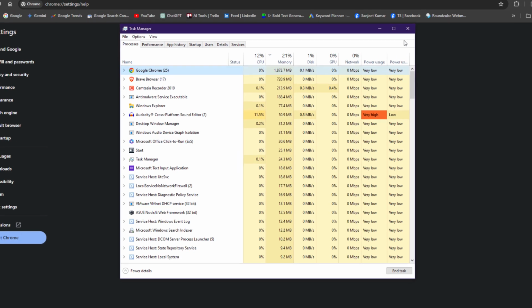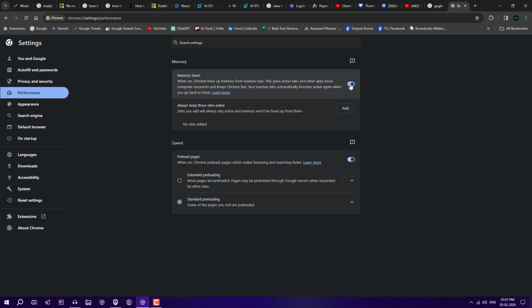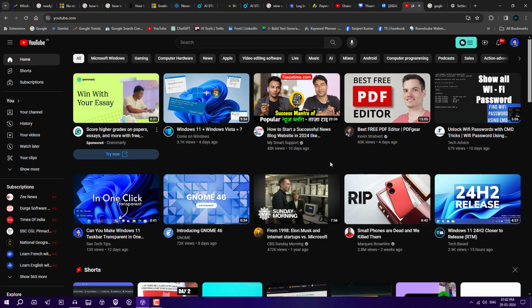Okay, so this is the one setting I just wanted to tell you, and maybe in future you are wondering about these dotted circles on my Chrome tabs. Sometimes people don't want tabs to go into sleep mode, so you can turn this off. You will not see your tabs go into sleep mode again. You just need to know about this setting. That's a simple thing.